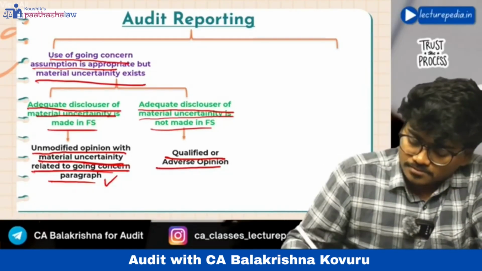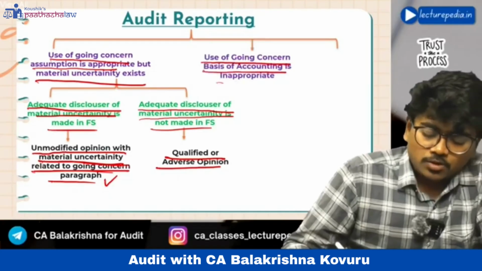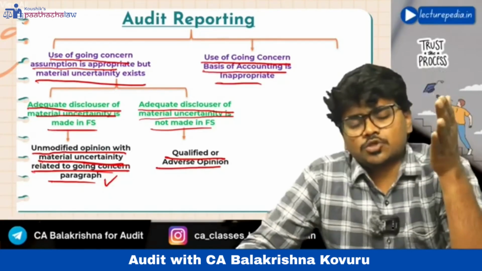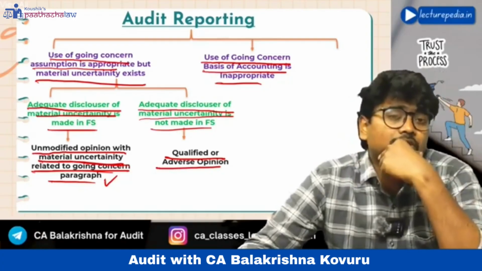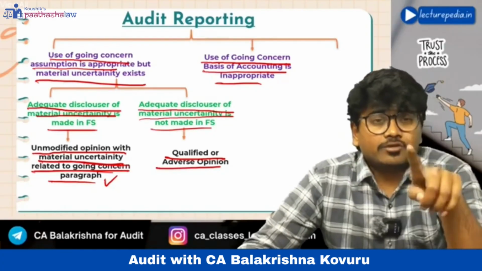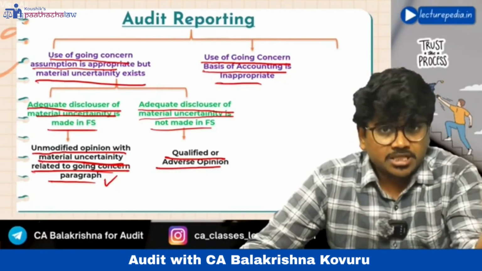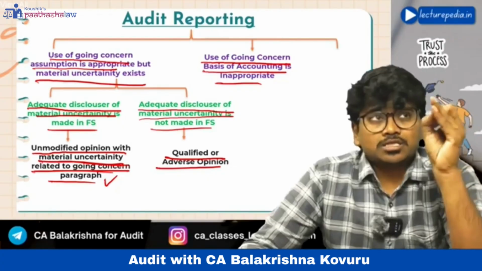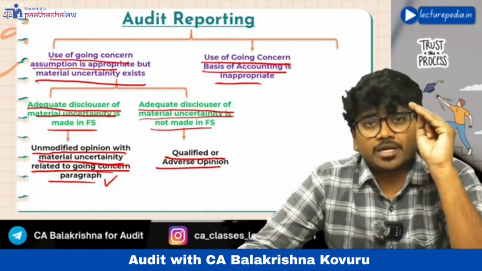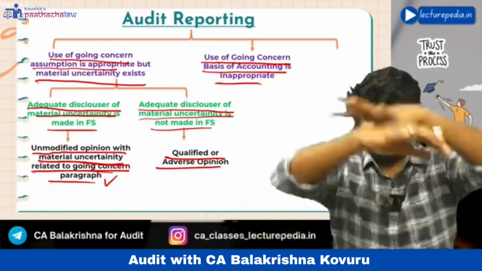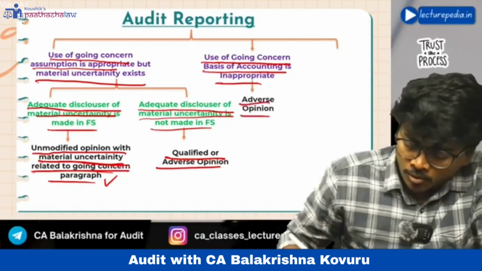Next, use of going concern basis of accounting is inappropriate. See, management should not use the going concern basis of accounting, but it has used it. In such a situation, the auditor will give an adverse opinion because audit evidence is available and the misstatement is material. It is also pervasive because it is affecting the entire financial statements. So the auditor will give an adverse opinion.